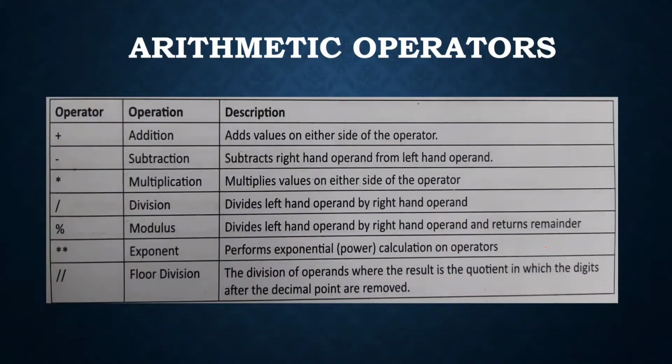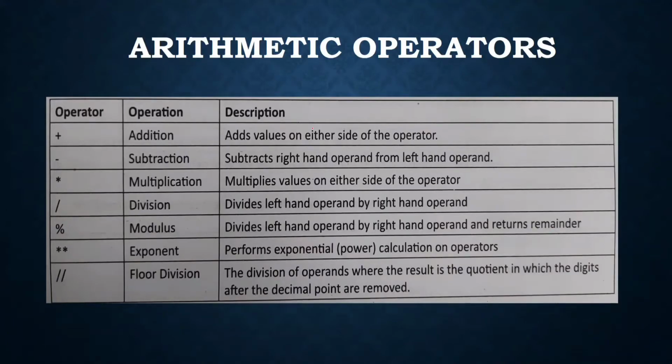These are the most used arithmetic operators. This is common across any language. You might know this already. These are used to perform basic arithmetic operations like addition and subtraction.